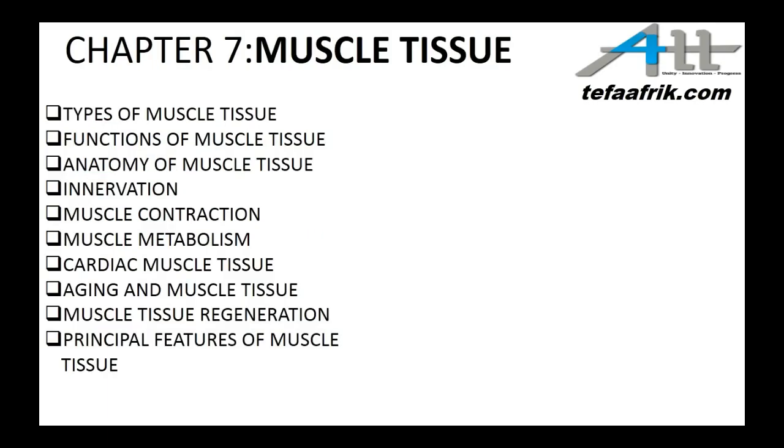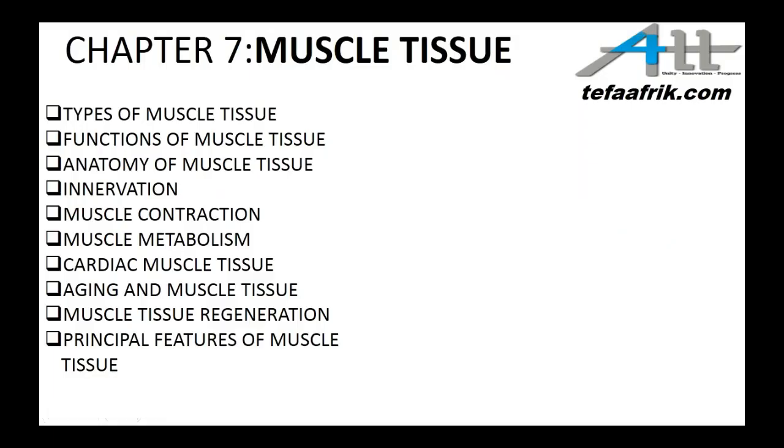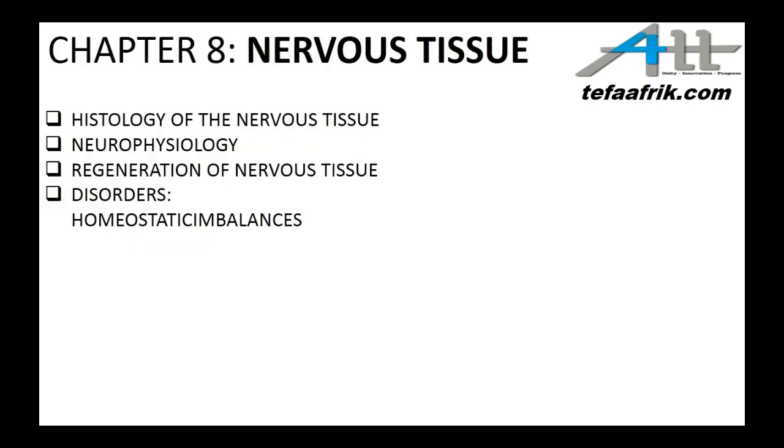In the muscle tissue, we will talk of the types of muscle tissues. We'll talk of the function of muscle tissues, the anatomy of muscle tissues, innervation, muscle contraction, cardiac muscle tissue, that's the muscle tissues in the heart. We'll look at the relationship between aging and muscle tissues. We'll look at muscle tissue regeneration, and we'll conclude with the principal features of muscle tissues.